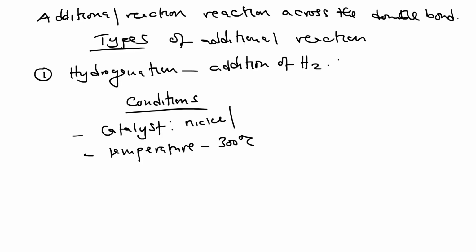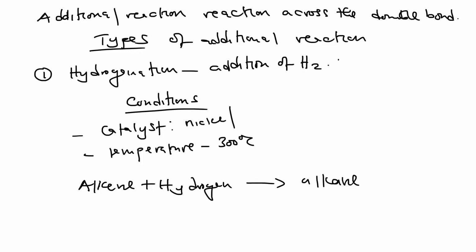Now, let me just give a reaction here for hydrogenation. So generally, when alkenes undergo a hydrogenation reaction, in this case hydrogen is added, what is produced is the alkane. So one way to convert alkenes to alkanes is by hydrogenation. Remember, nickel is used as a catalyst and the temperature is around 300 degrees Celsius. I guess we are together up to this point.